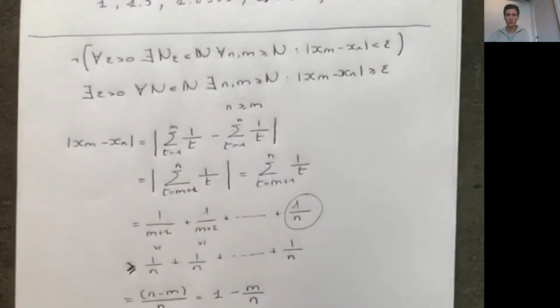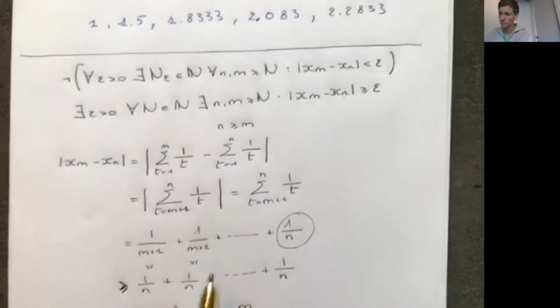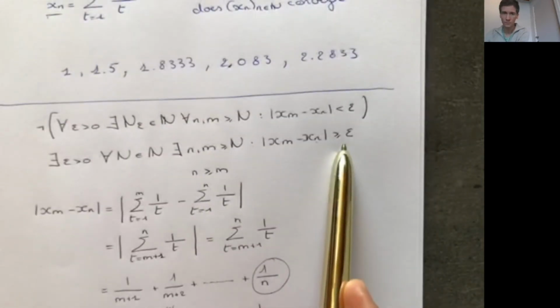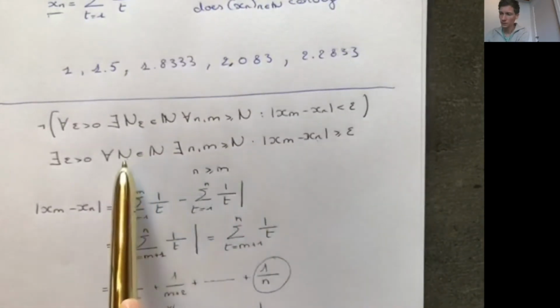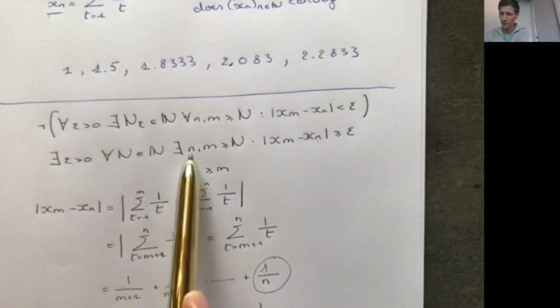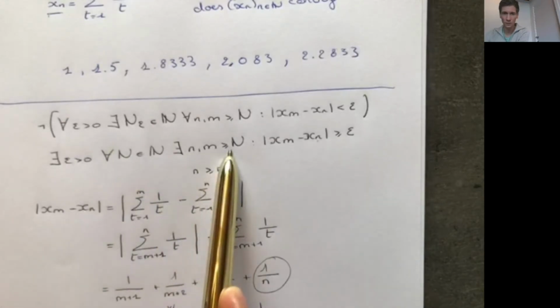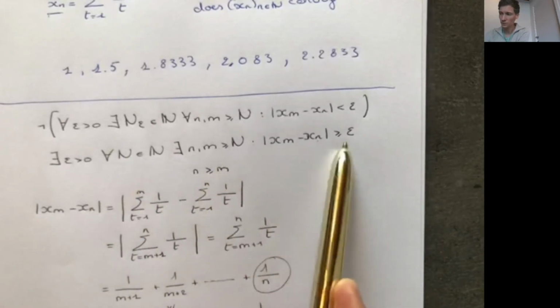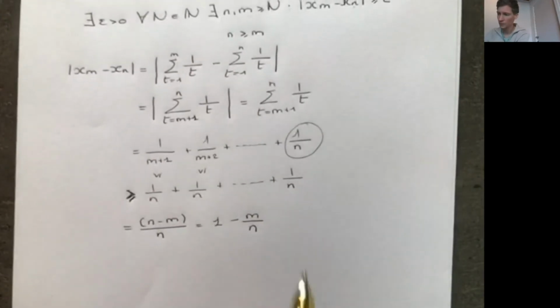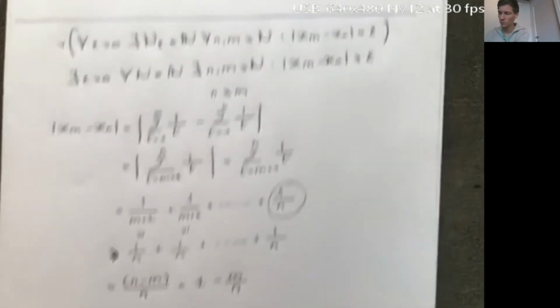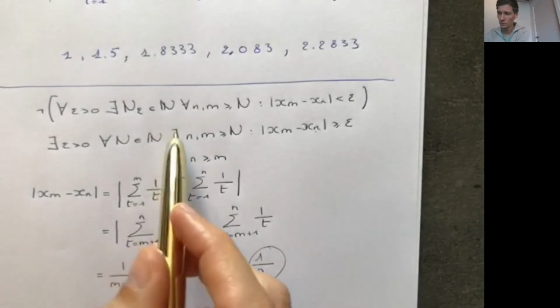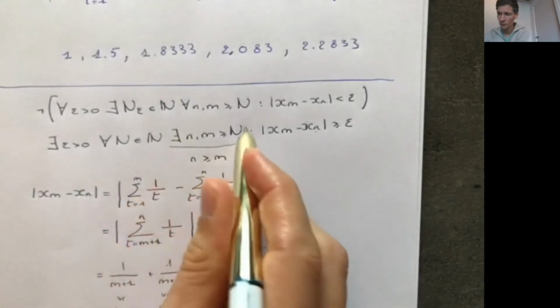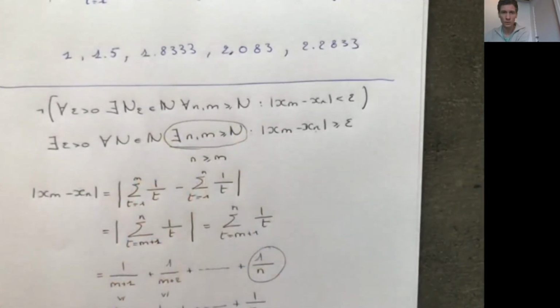And you have to show that it's greater or equal to some number epsilon, right? So we have to show that for every big N, I can find two numbers that are greater than this number, such that this distance is greater than some epsilon. For example, here we can take any two numbers bigger than some number.